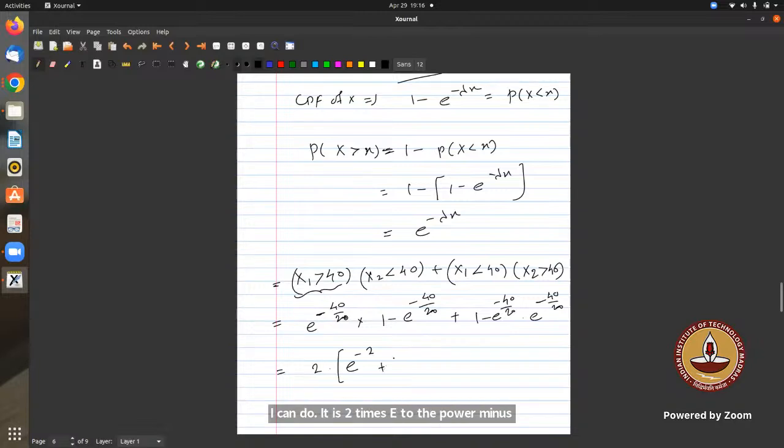into 1 minus e to the power minus 2, correct?